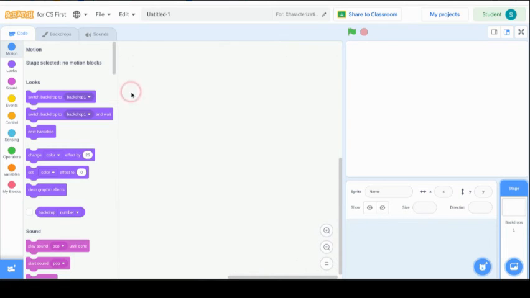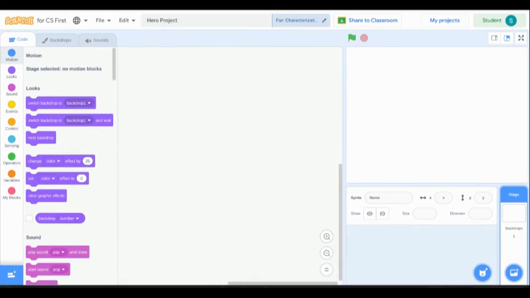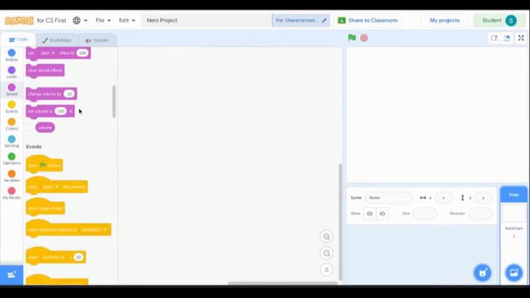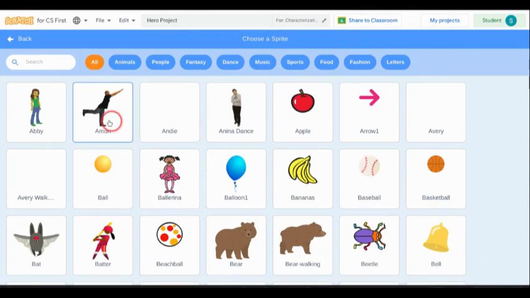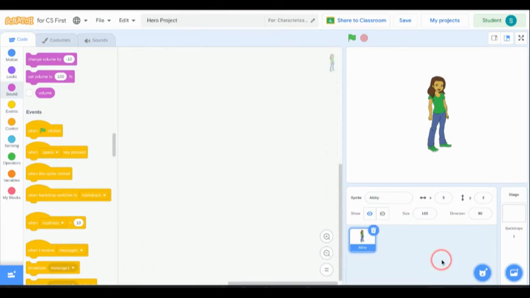So the first thing I'm going to do is give it a name because it says Untitled 1 here. So I'm just going to call this Hero Project. So after you rename your project, you can start working on your interface. So this particular project doesn't have any sprites or anything. So I'm going to click on choose a sprite. I'll just select this person.